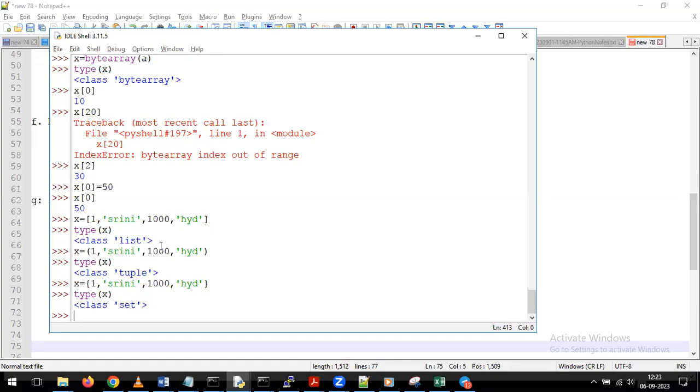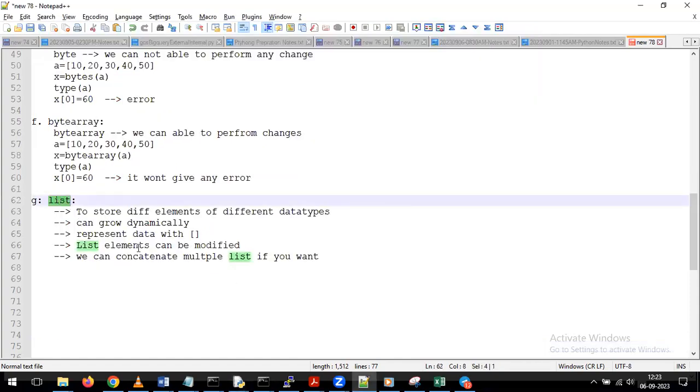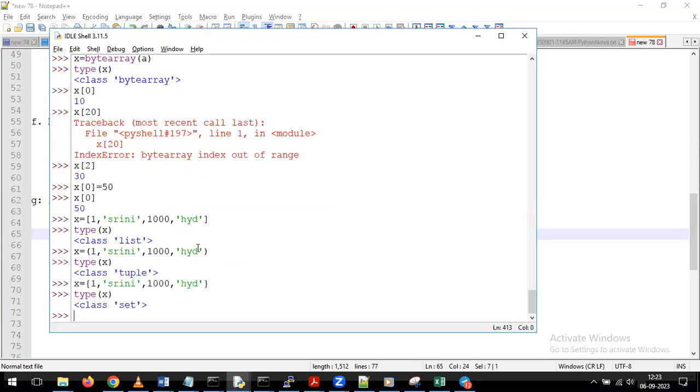Okay. Now, as per our requirement, we are discussing the list. Whenever you want to create a list, what we have to do here is represent the data with square brackets. Whenever we give the square bracket, what will happen? It will take it as a list. Okay. Now, if you observe.